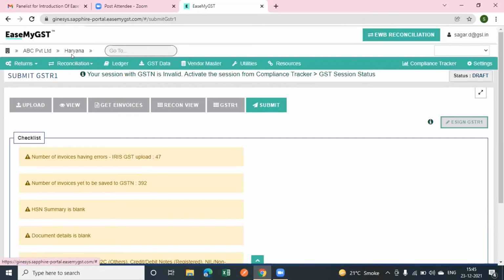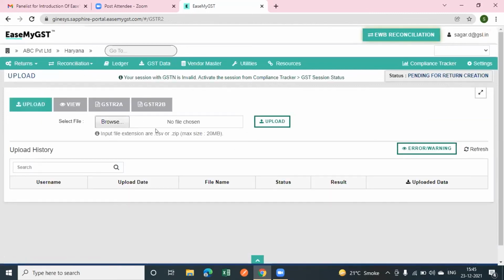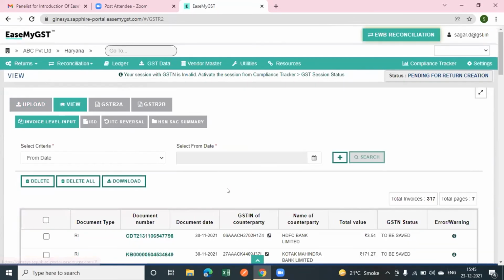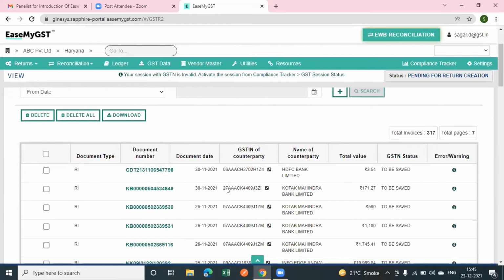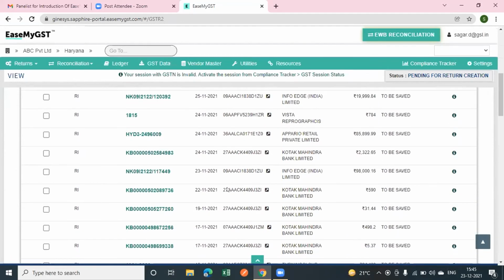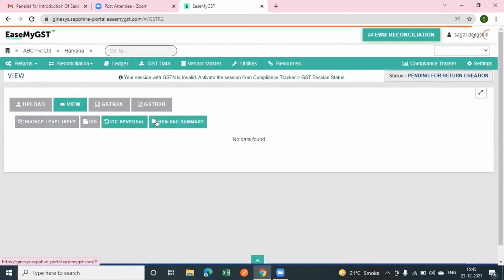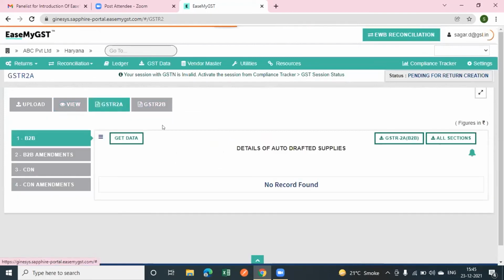I will show you one more important thing. See here, this is by clicking on reconciliation. This is GSTR2. After uploading from here, you can upload the data GSTN wise. From the view section, you can easily view your data. As you can see, this is the GSTR2 data I have already uploaded to show you. And after this, if there is data in ISD transaction or ITC or HSN summary, then you can also view this data. After this is GSTR2A.